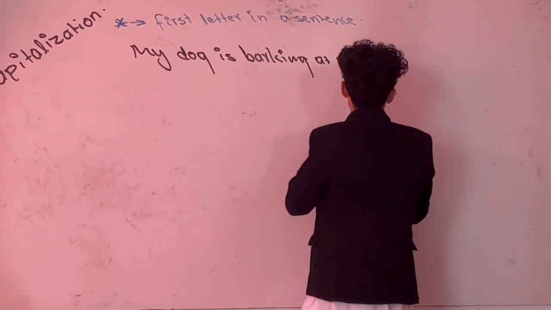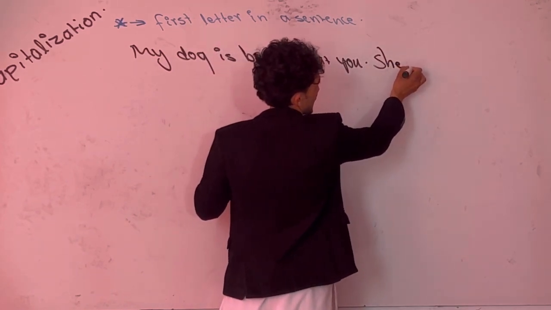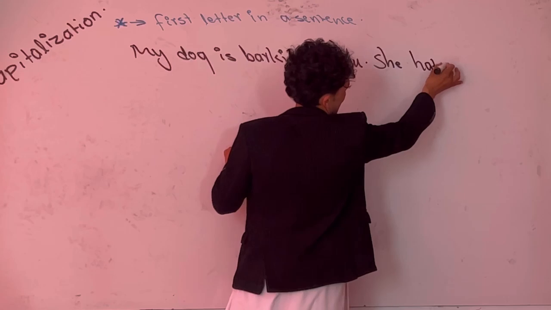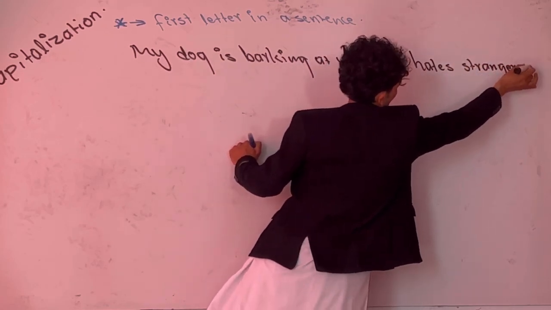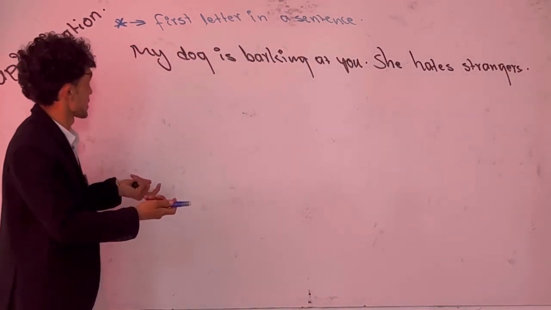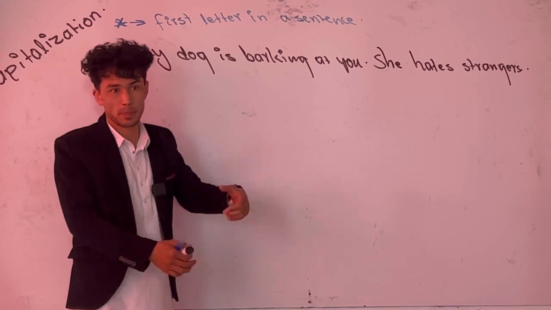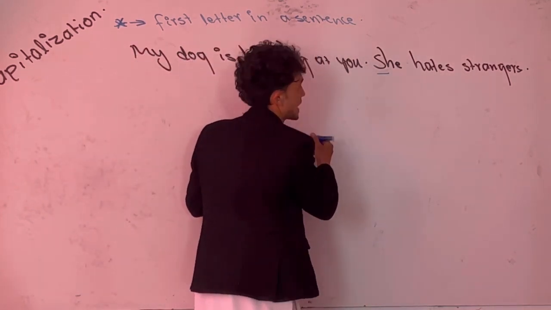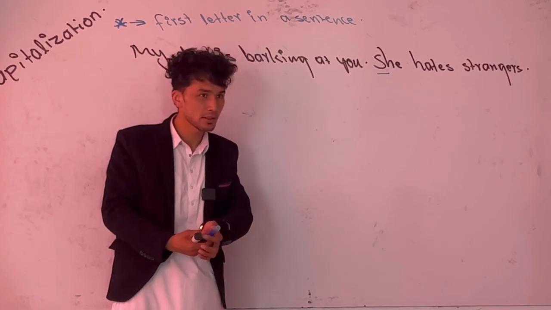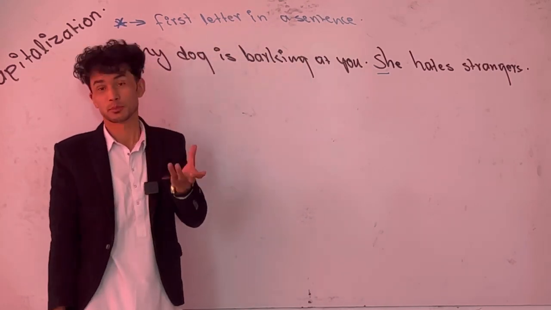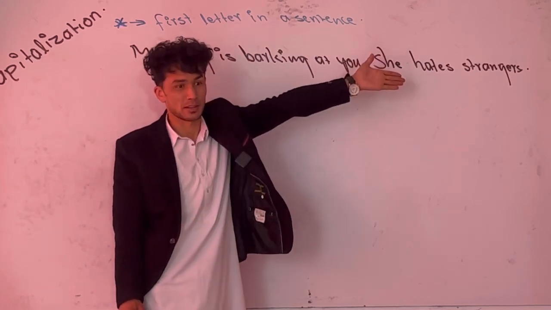And again, for example, she hates strangers. Look at this now. My dog is barking at you. She hates strangers. Look at she. Isn't it capitalized? Yes, it is capitalized. Is this necessary? It is super important. Why? Because this is the first letter in another sentence.